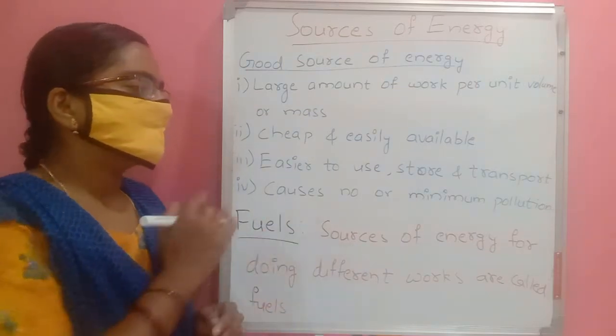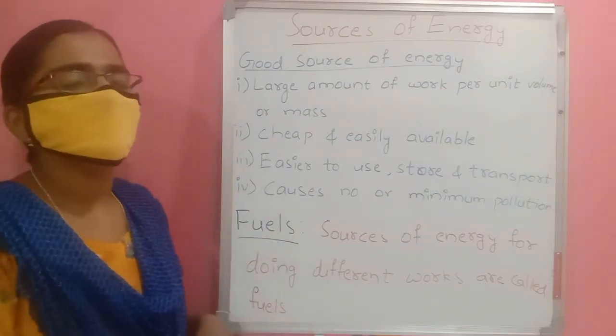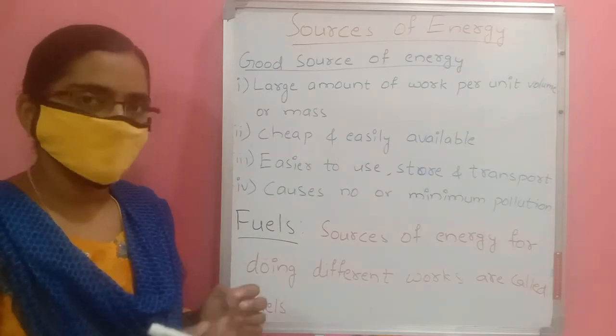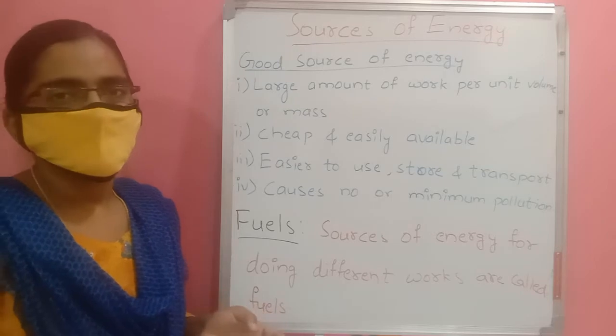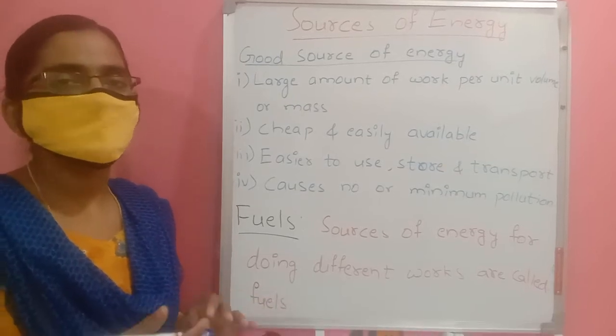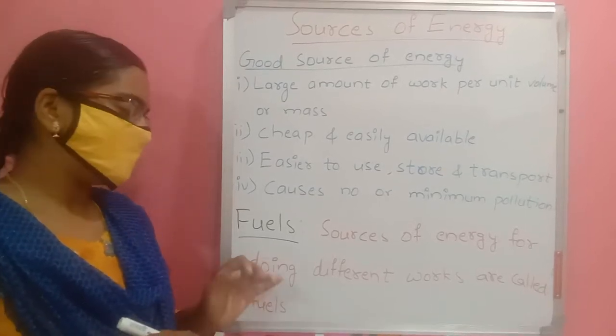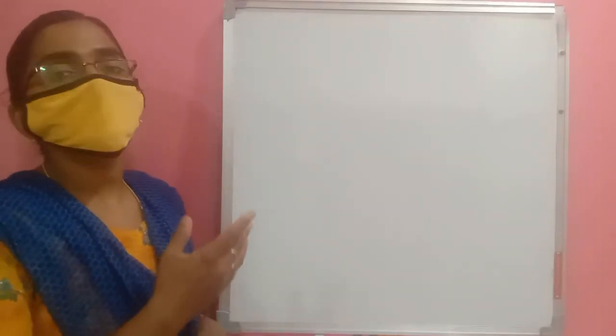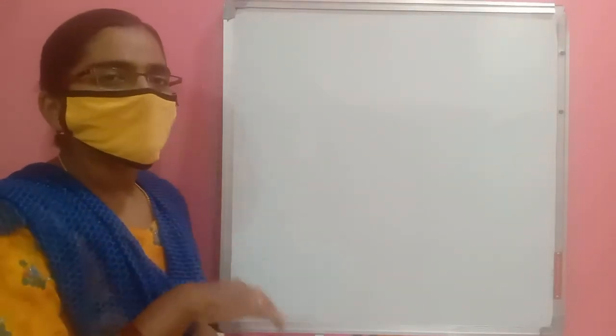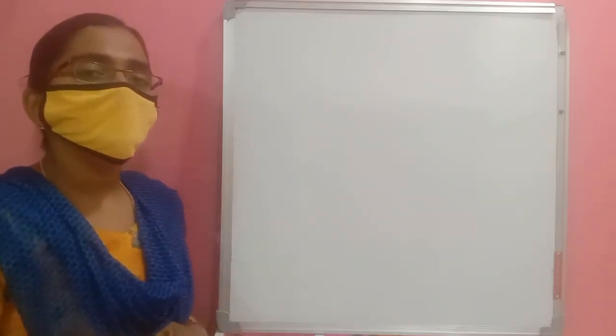Next, fuels. These sources of energy are used for doing different works in our daily life. LPG, CNG gas, wood, petrol, diesel, all these are called fuels. Now I said that coal and petroleum form from dead plants buried under the ground at high temperature and pressure.